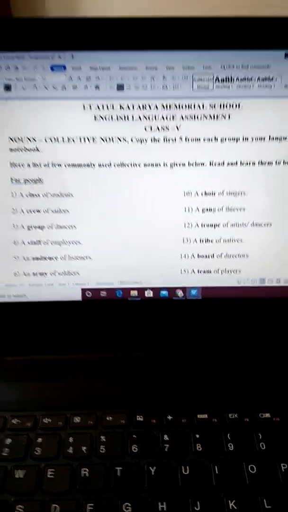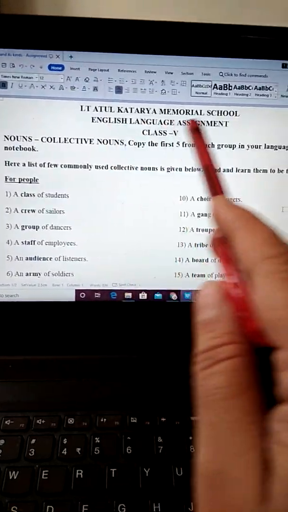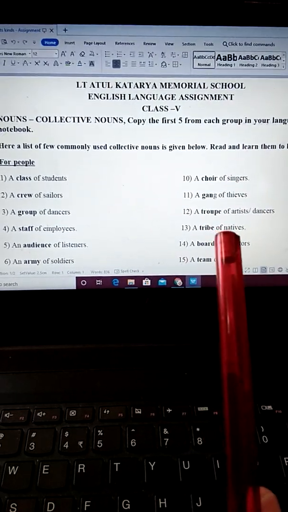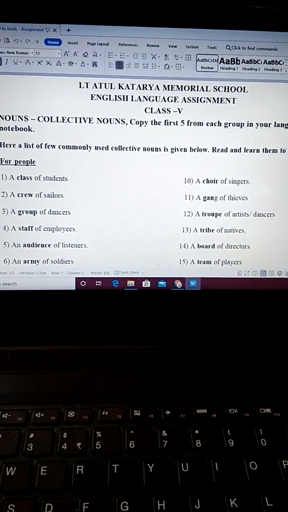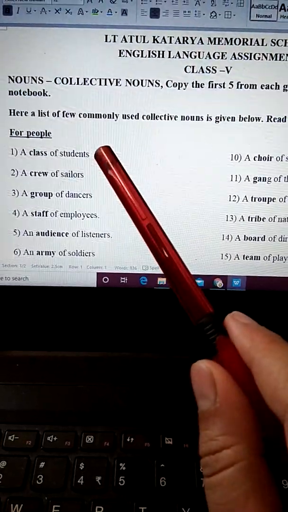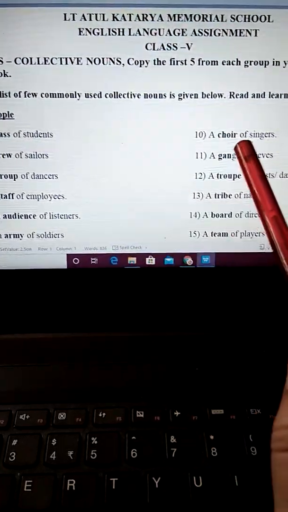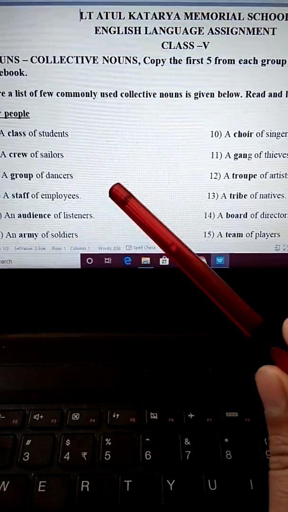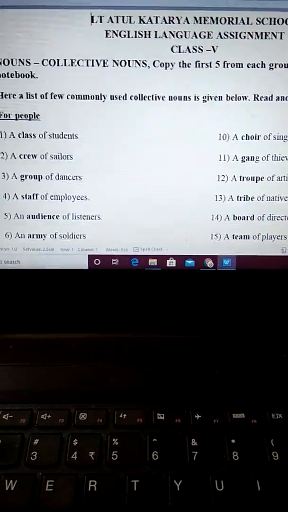Now see children, we have given you a language assignment. Now listen to it very carefully. There are a few commonly used collective nouns which are given below. Clear?